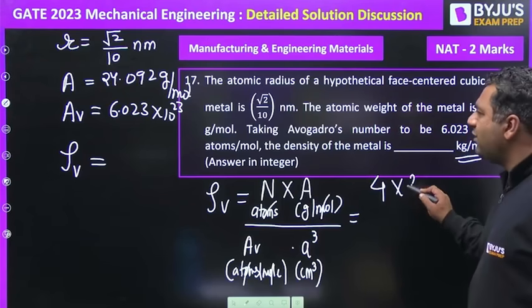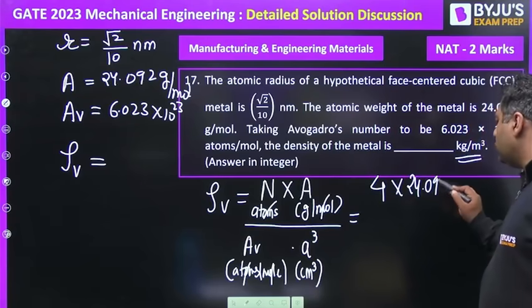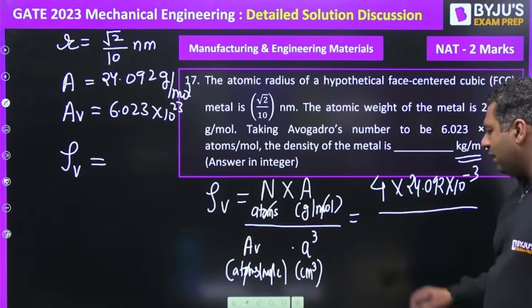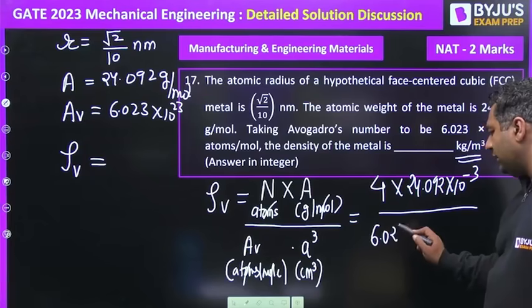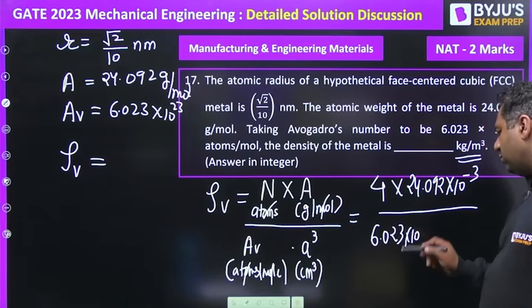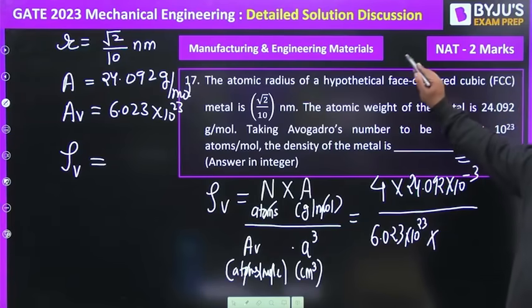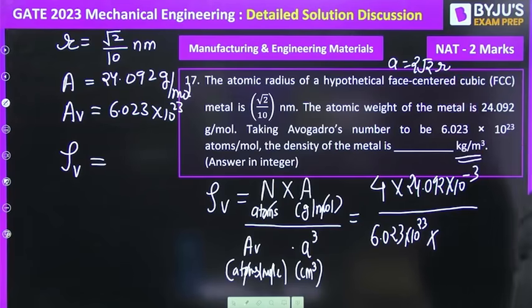Atomic weight is 24.092. To make it kg, I will say 10 power minus 3, divided by Avogadro number 6.023 into whatever it is given, 10 power 23 or 25, which they generally give. Then a cube. A for FCC is 2 root 2 r. You know that. For BCC it is 4r by root 3.